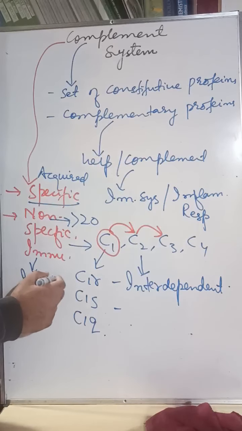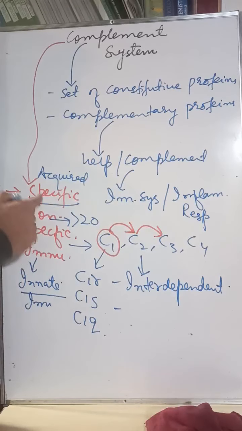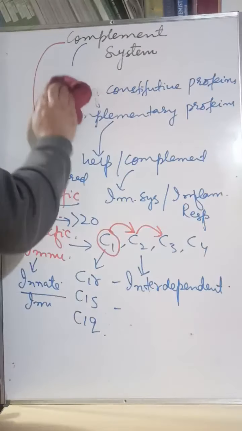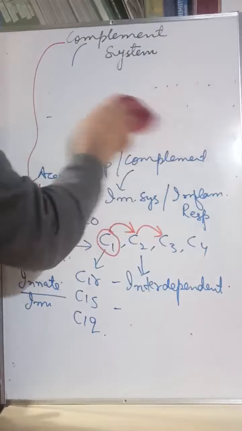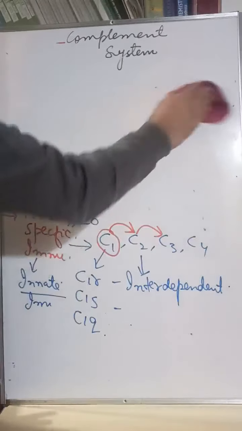So what is the topic under discussion? We are discussing innate immunity, right? But it does function in acquired immunity. That's the reason I told you it functions in specific immunity as well as in non-specific immunity. See, this complement system is activated, or functions, through two pathways. There are two pathways, right?